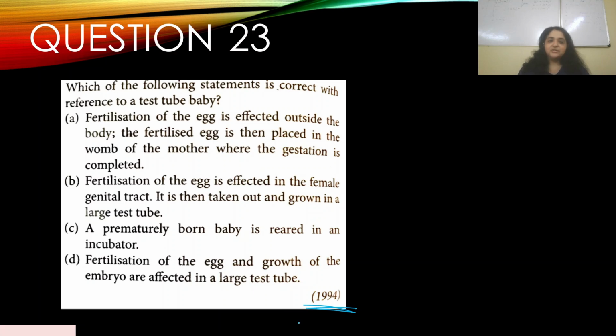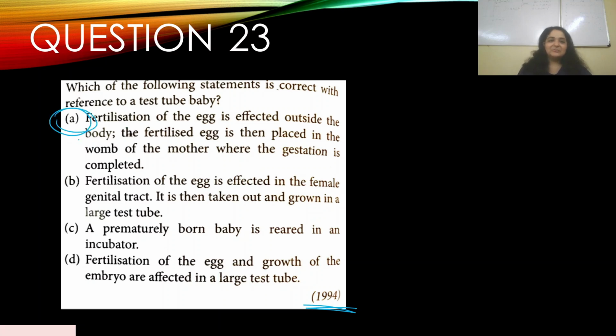B, fertilization of the egg is effected in the female genital tract, which is then taken out and grown in a large test tube. C, a prematurely born baby is reared in an incubator. D, fertilization of the egg and growth of the embryo are effected in a large test tube. So it is obvious that answer A is correct.